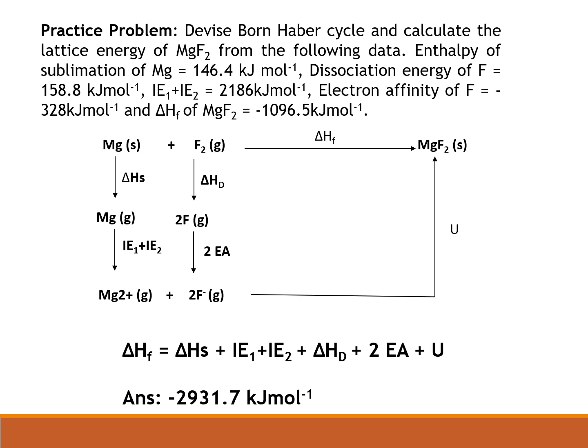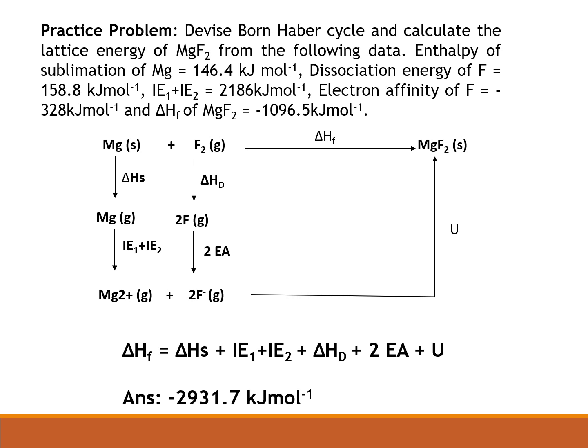So while writing the Born-Haber cycle, you must remember we are given first of all the single step energy, that is enthalpy of formation. So the equation for that process is magnesium plus F2. 1 mole of magnesium reacts with 1 mole of fluorine molecule to give MgF2 solid compound. And the equation for lattice energy is Mg2+ plus 2F- giving MgF2.